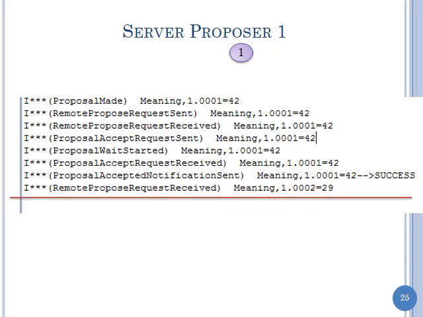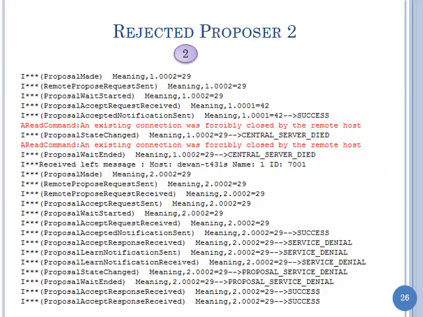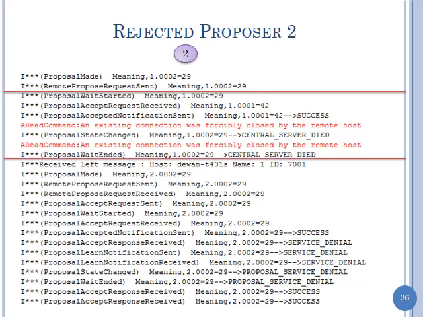And this is where it dies. I've not figured out why I always get 2 of these messages. But this is proposal 2. It sent its request, and it never got the service denial, but it got a message that the central server died. We've got a handler that figures that out. Whenever a peer dies, you can figure out which peer it was, and whether the peer was a central server or not. So it gets back from the consensus system that the central server died, and it says, okay, I'll just keep resuming, I'll just repropose. Remember, we were reproposing, so it just reproposes.